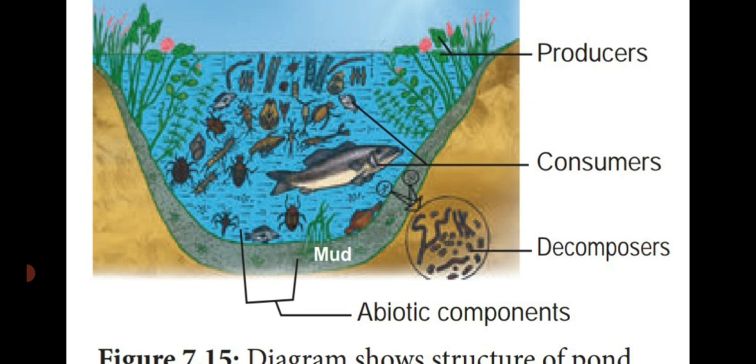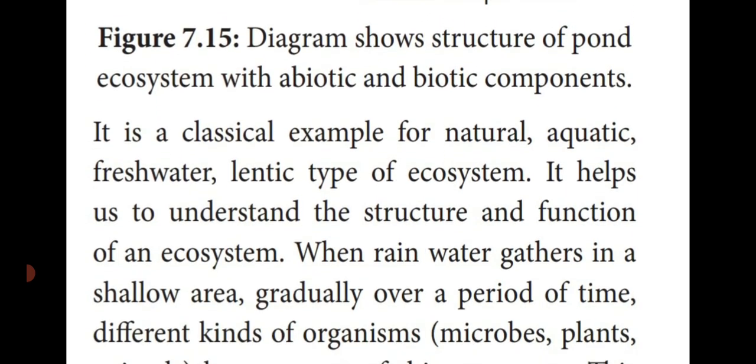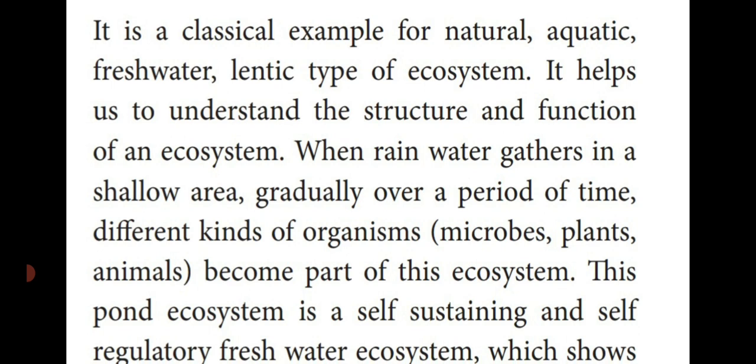So that is the successive trophic level in a pond ecosystem. So pond ecosystem is the classical example of a natural, aquatic, freshwater, lentic type of ecosystem. It's not man-made, okay?